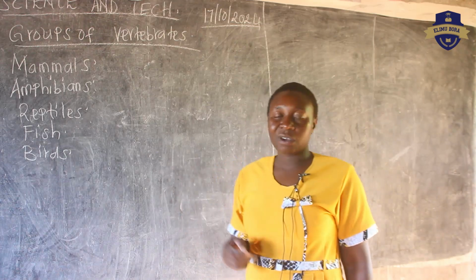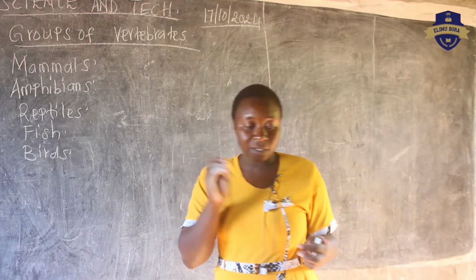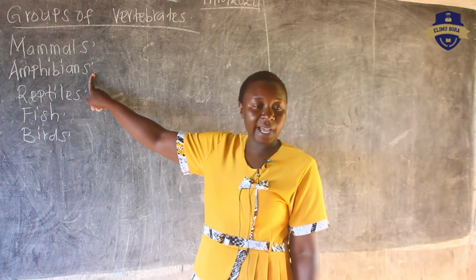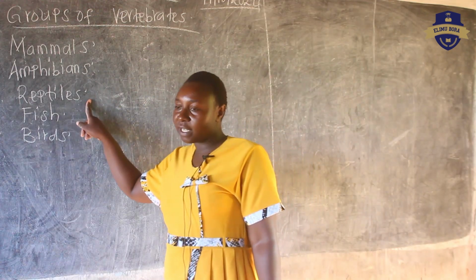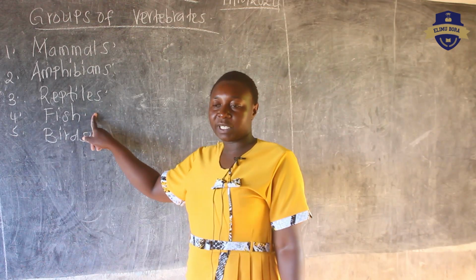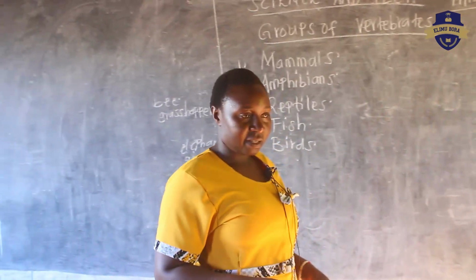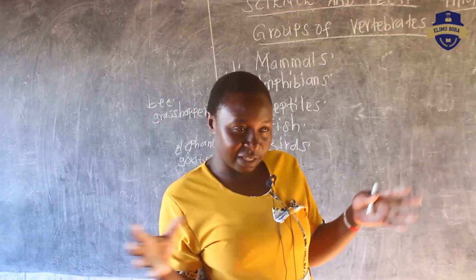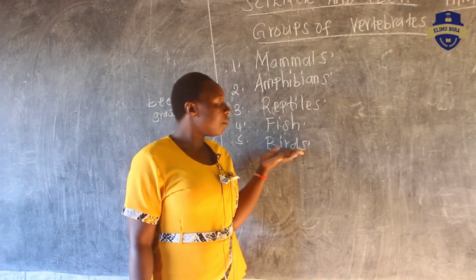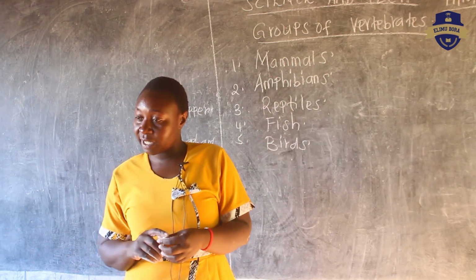Mammals. Then those that are called the amphibians, they have also common things. When you look at this one and this one, they have common things. Then they have been put together to form that group known as the amphibians. The same to the reptiles, the same to the fish. All fish have things that are in common. That's why they've been put in that group. Then we have also the birds. When you look at all the birds, they have the things that they share in common. So you can find that if a bird is having something in common, it does not look alike like the mammals. That's why we have not put them in the same group.